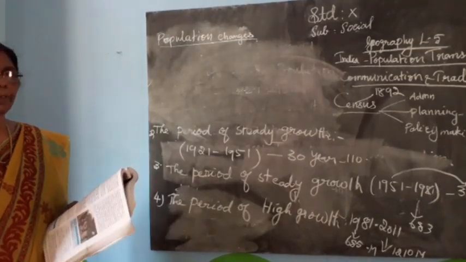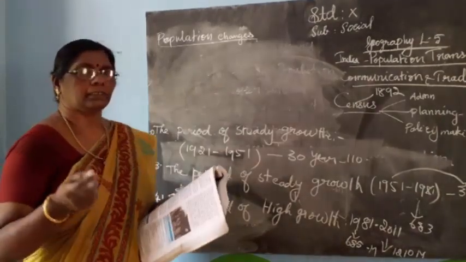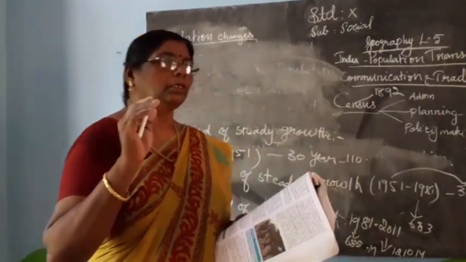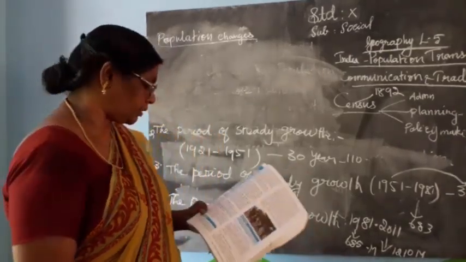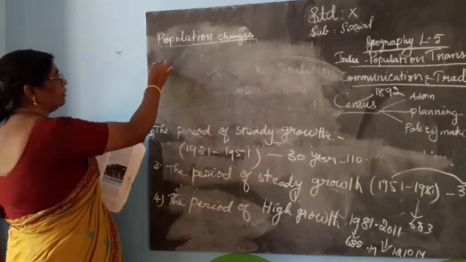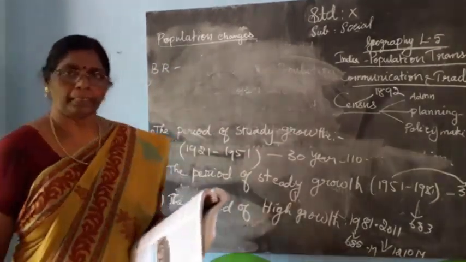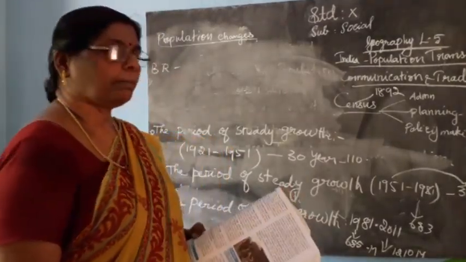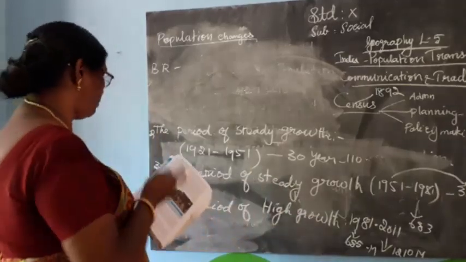Population growth is affected by birth rate, death rate and migration of population. First we will study about the birth rate. Birth rate refers to number of new births per 1,000 population.